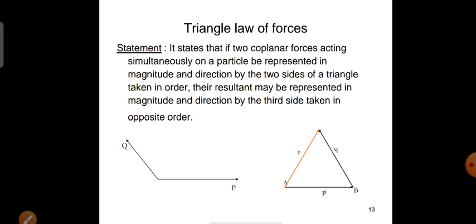You can give this type of statement also, because triangle law of forces or polygon law of forces, all these laws are going to find out the condition of the equilibrium. So whenever three forces acting at a point are represented in magnitude and direction by the three sides of a triangle taken in order, then they will be in equilibrium.